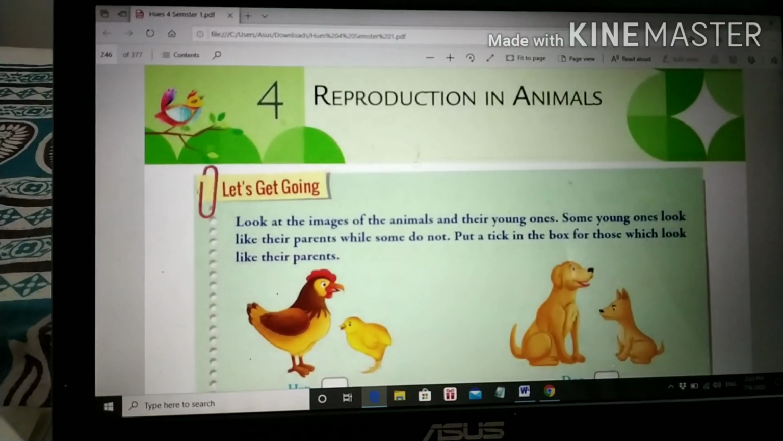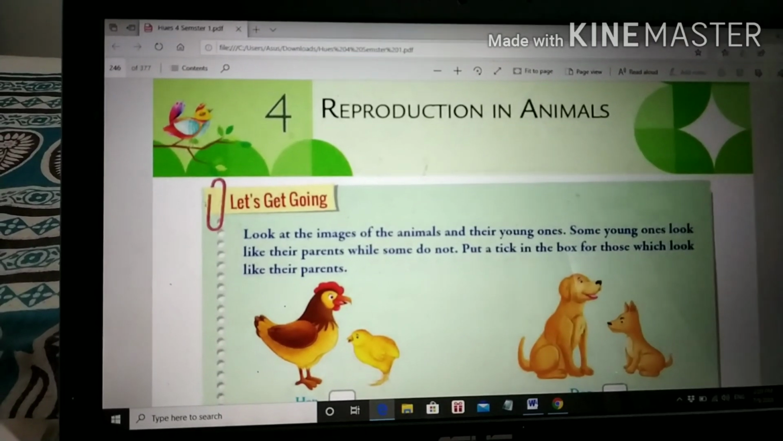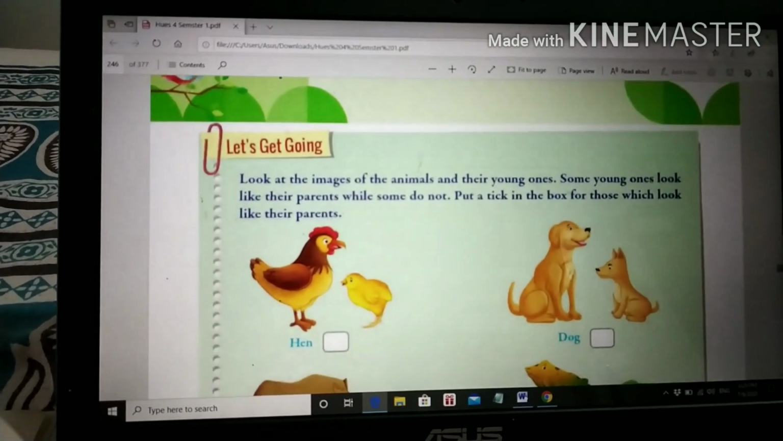Hello students, let's begin a new chapter. Chapter number 4, Reproduction in Animals. What is reproduction? Look at the pictures given below.